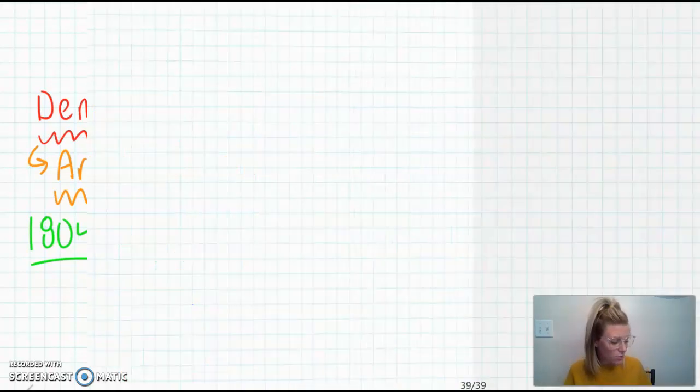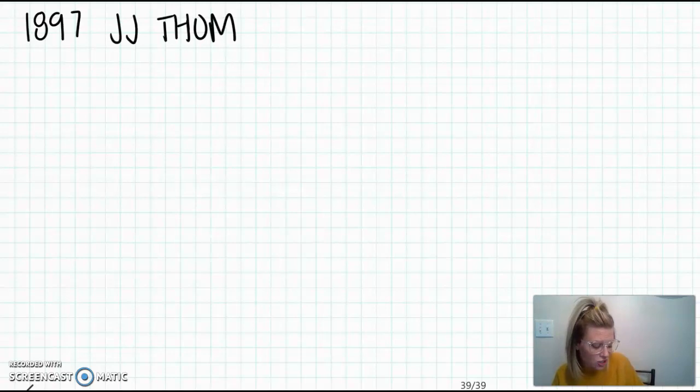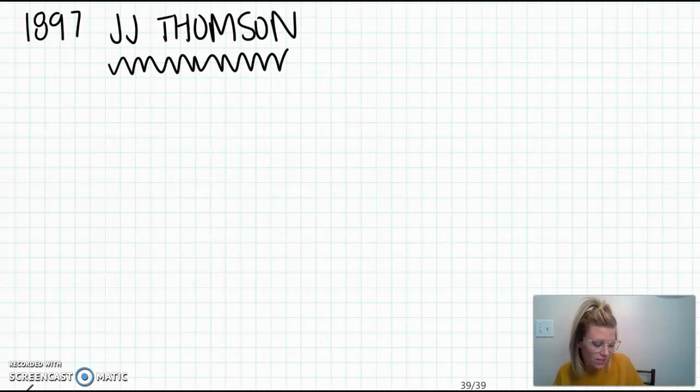And John Dalton's theory was relevant for probably, I want to say, almost close to 100 years, because it wasn't until 1897 when we had another English scientist or physicist, I'm sorry, whose name was J.J. Thomson, which sounds like Thompson, but it's actually Thomson with no P. And in 1897, J.J. Thomson was playing around with a cathode ray tube. Okay, a cathode ray tube.